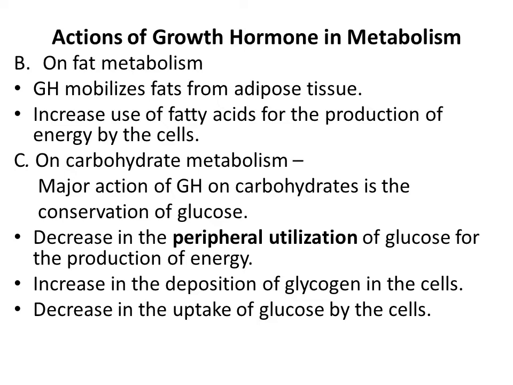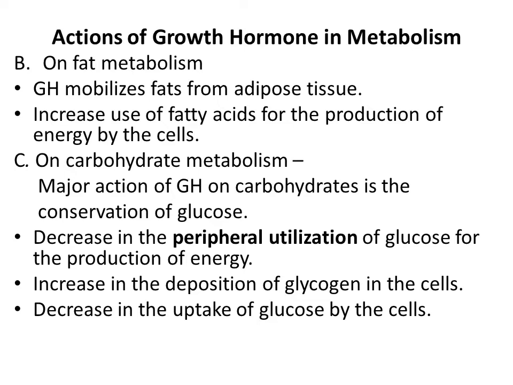Third, on carbohydrate metabolism. Major action of growth hormone on carbohydrate metabolism is the conservation of glucose. Growth hormone decreases the peripheral utilization of glucose for the production of energy. It is because of the formation of acetyl coenzyme A, which is formed during the metabolism of fat influenced by growth hormone.